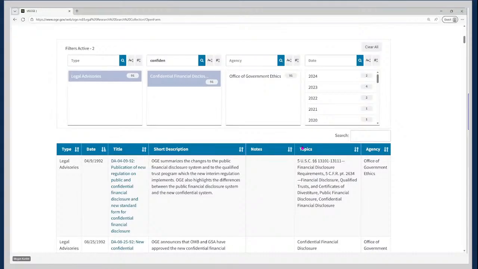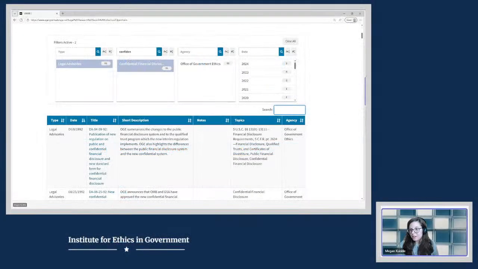Now, using the filters is helpful when you are looking for a specific document type, such as legal advisories. However, if you are searching the collection to retrieve a specific document that you know the title of, maybe it's a legal advisory that you come to over and over again, you can search a bit more efficiently by using this little search bar here. And the difference between it and the main search bar is that it only searches the contents of this table. So titles would be something that you would need to know, or words in a title, in order to pull up what you're looking for.